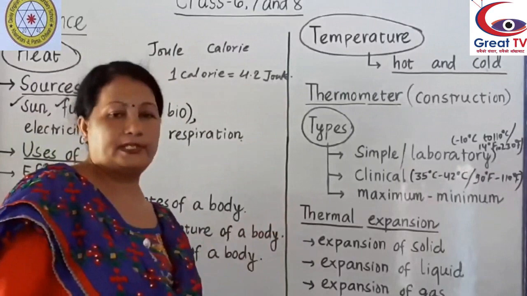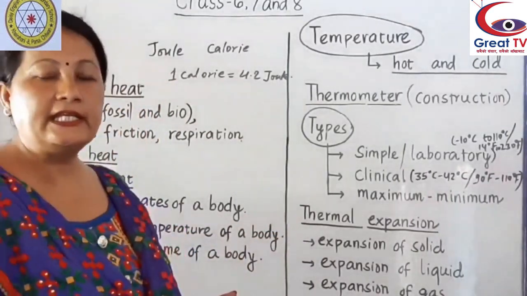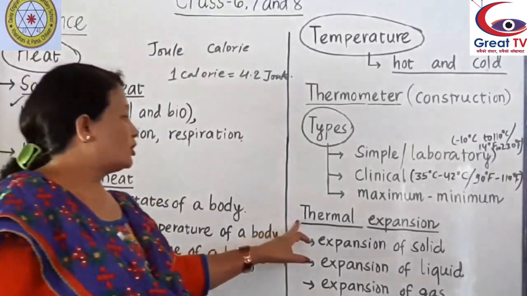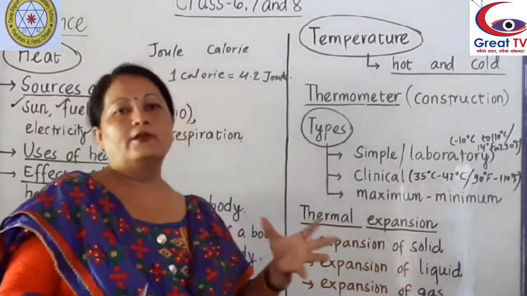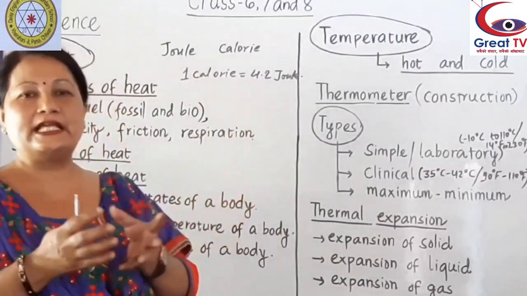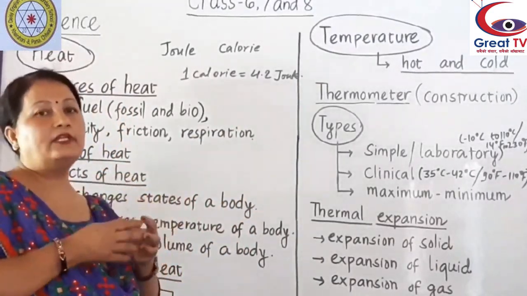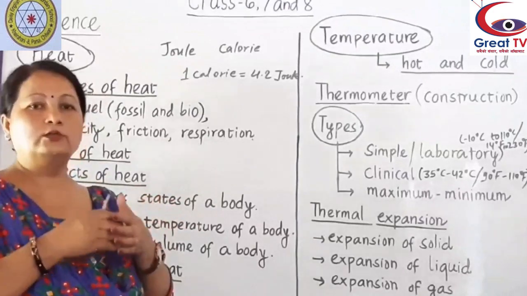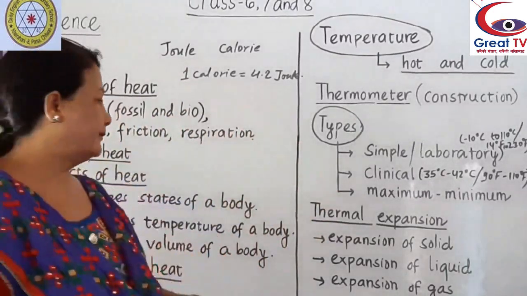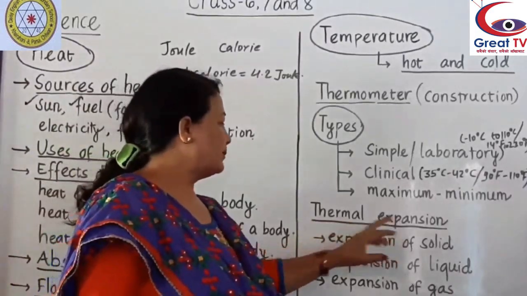Now, thermal expansion. When a body is heated, it expands. When a body gets heated, it increases its size to some extent, and when we cool down that body, it contracts. This is called thermal expansion.